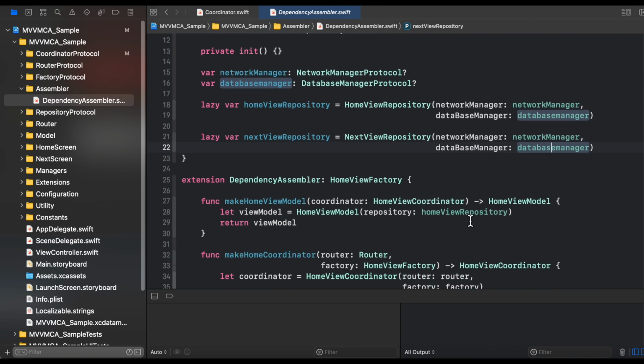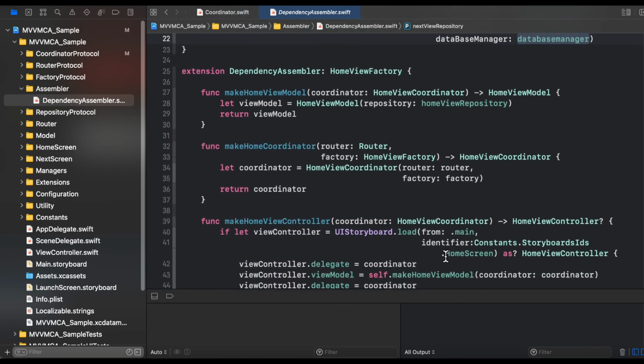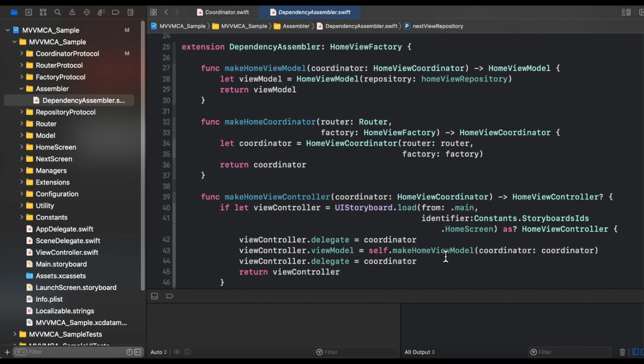And now comes the important part. So in this assembler, because we are assembling all the dependencies for the screens in our application, we are following that home view factory protocol that we just discussed before this particular assembler part. So it is following that home view factory protocol and providing the complete implementation of this particular protocol, that is make home view model, make home coordinator and make home view controller.